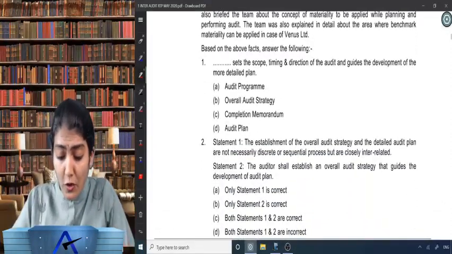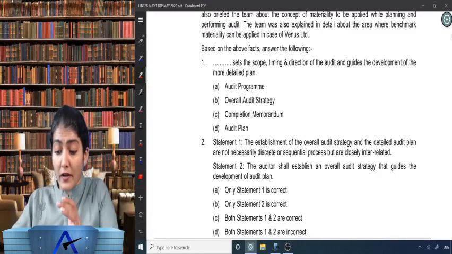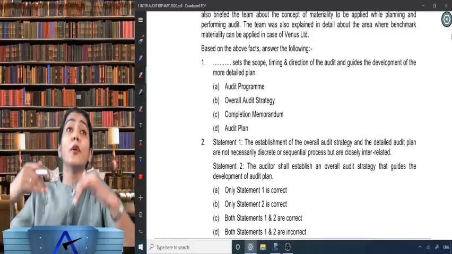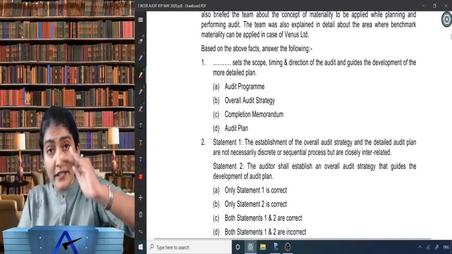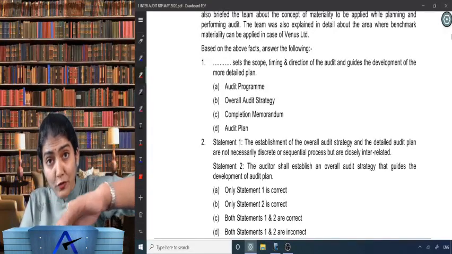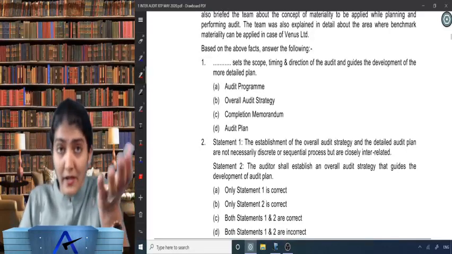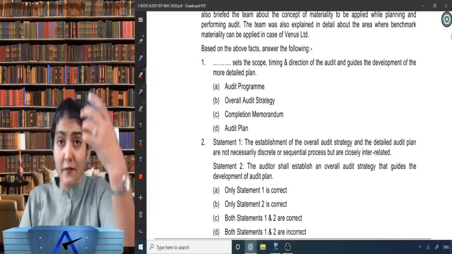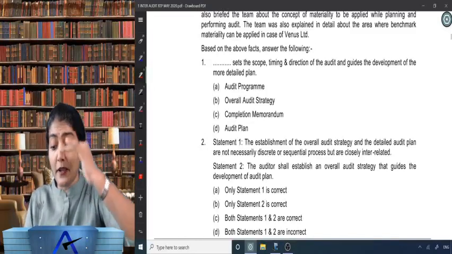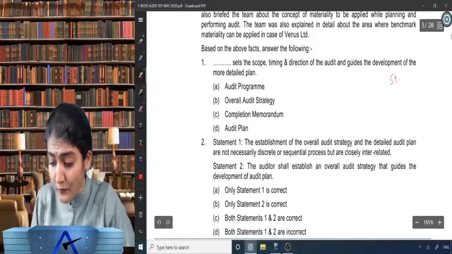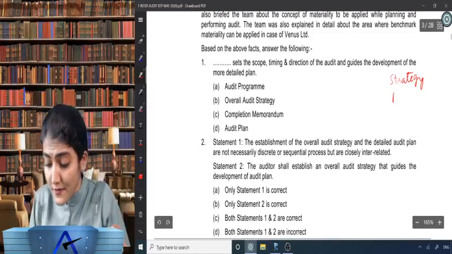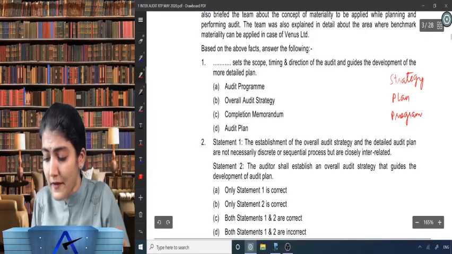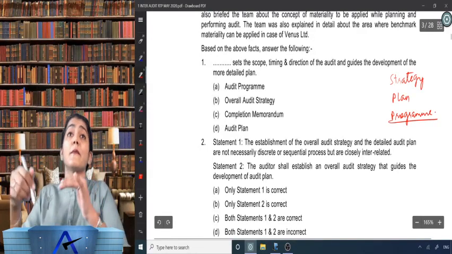Dash sets the scope, timing and direction of the audit and guides the development of the more detailed plan. So obviously, it will help in the development of the more detailed plan, so that has to be something which you do before you prepare a detailed plan. So it has to be the strategy. So strategy, then you have the plan and then you have the program. That is the flow. Though they are closely interrelated, that is the sequence. First the strategy, then the plan, and then based on the plan you have the series of verification procedures to be applied. That is the program.